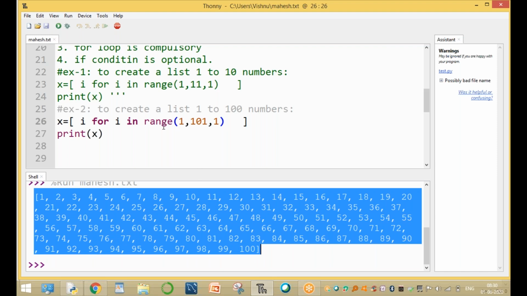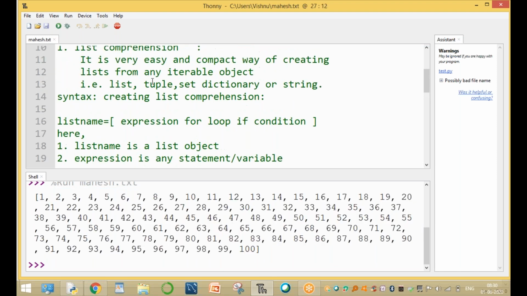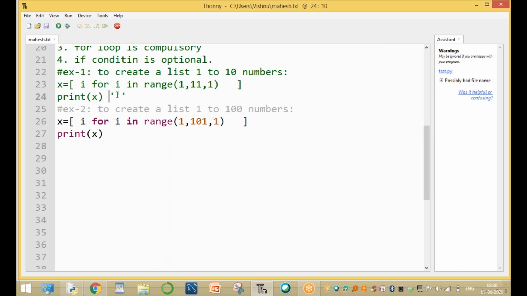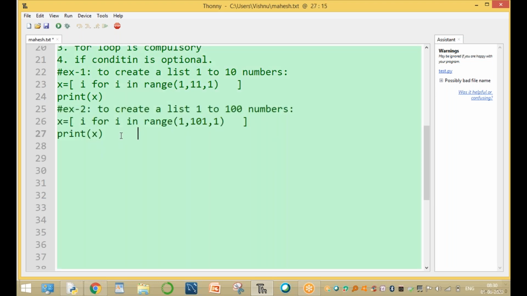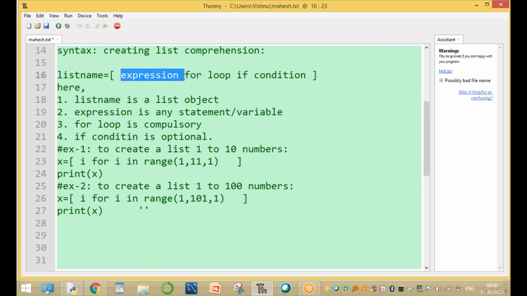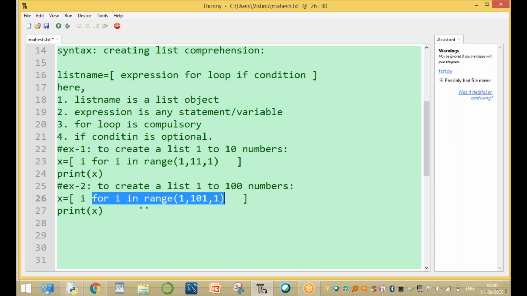So now this is creating a list in a simple and compact way. This is very important: a simple and compact way of creating a list from any iterable object. It is called a list comprehension. Now this is the simple syntax: the expression, then the for loop and the if condition. Here the expression is i, this is the for loop, and then we use the condition also.